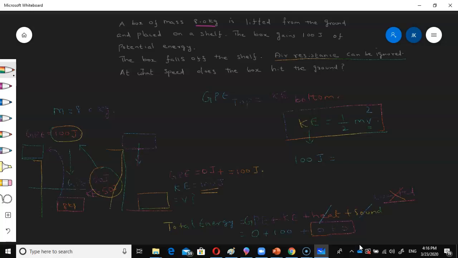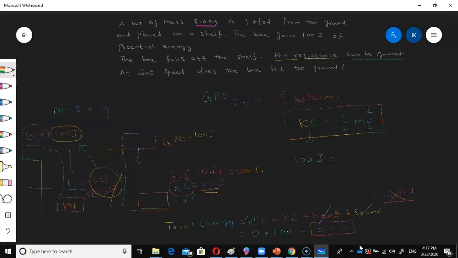Energy cannot be created or destroyed, but it can change from one form to another form. Here gravitational potential energy was 100 joules. At the bottom kinetic energy becomes 100 and gravitational potential energy becomes 0. It is because there is no height above the ground, and kinetic energy is higher because just before it hits the ground the speed of the box is at maximum.